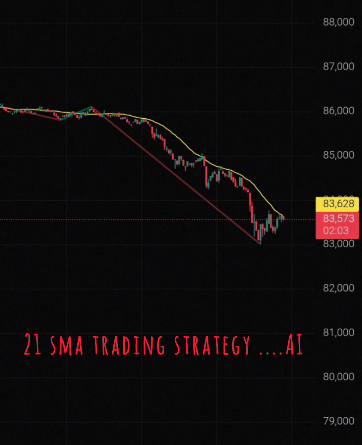5. Popular in short-term trading. The 21 SMA is particularly popular among day traders and swing traders because it reacts quickly to price changes, making it suitable for capturing short-term trends.